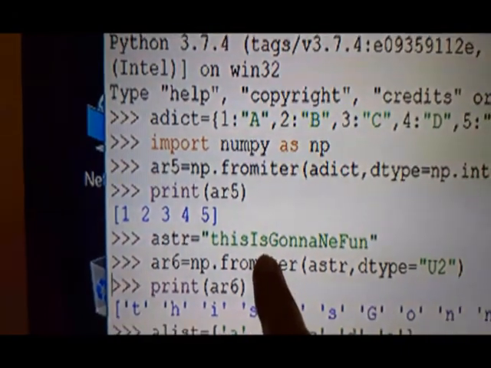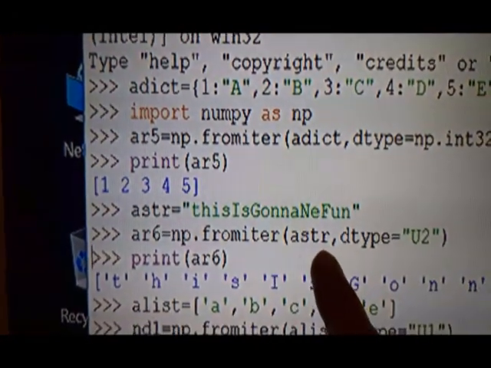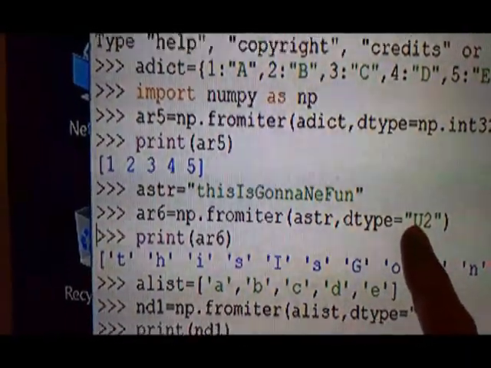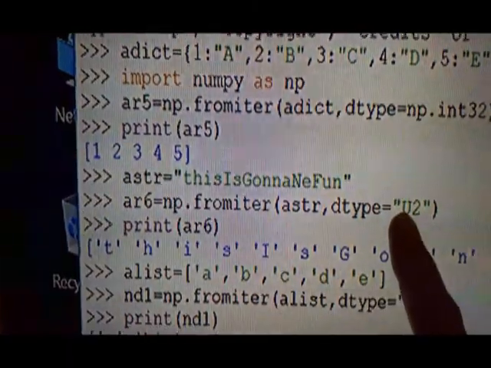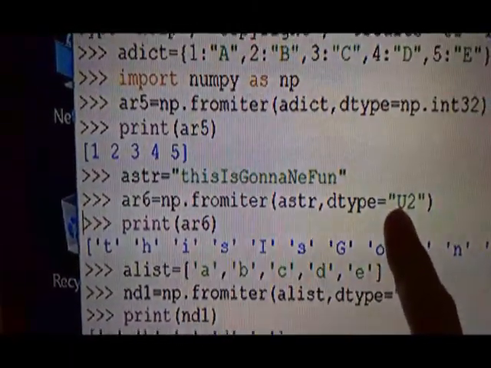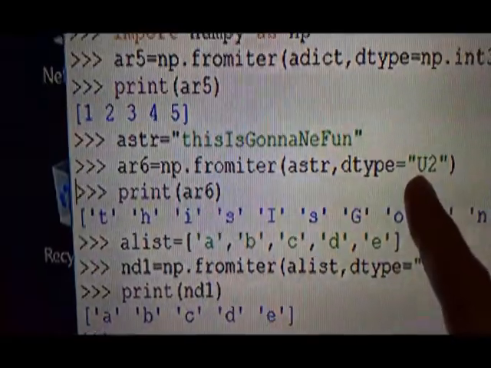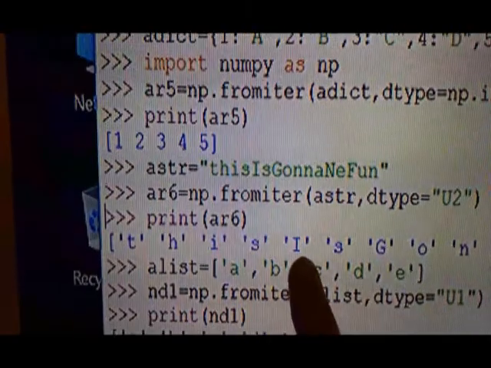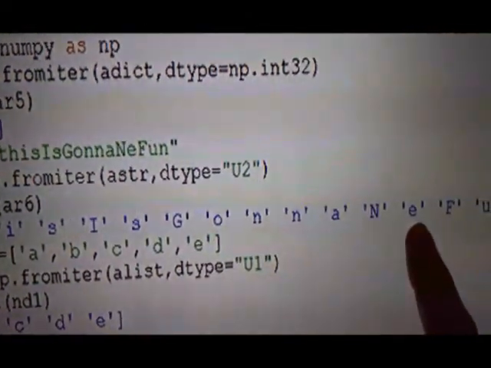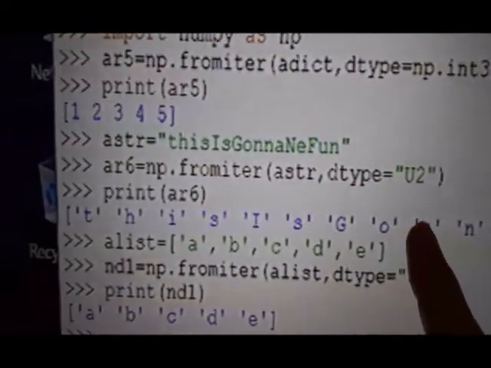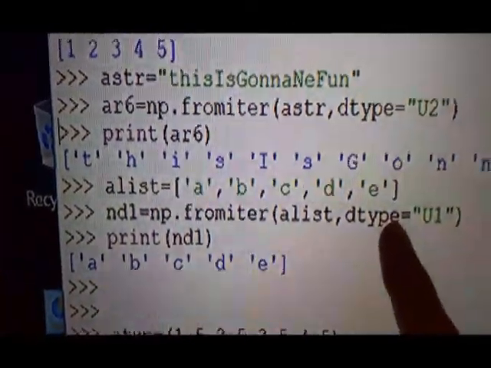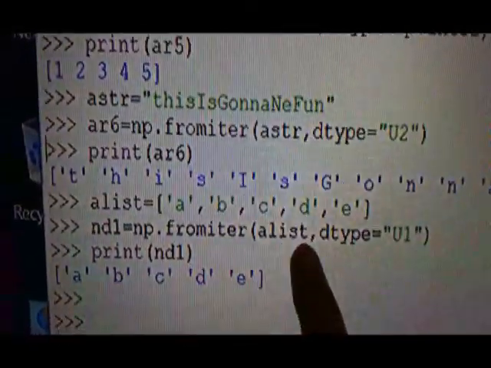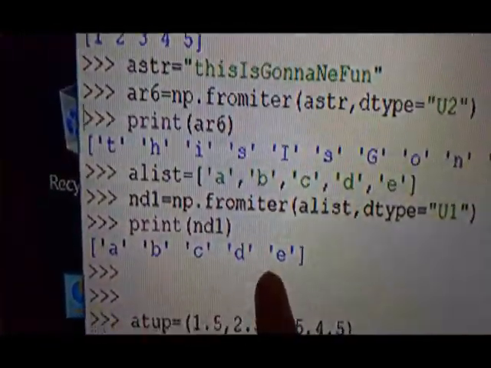Then this is string. Through string, the fromiter function takes this astr as argument, and data type is U2. You can refer to table 10.1 for this U2. It is Unicode characters taking 2 spaces. Then you can see this array ar6 is created. It is printed. So this is the array that is created through this string. Then next comes through list. List also has got a, b, c, d, e as arguments. Through list, again the fromiter function, the array is created, and this is the array.